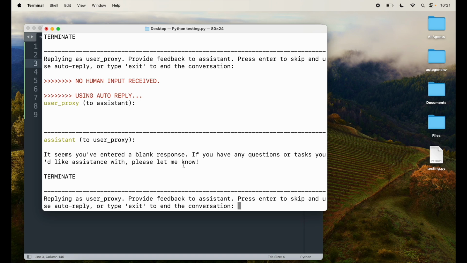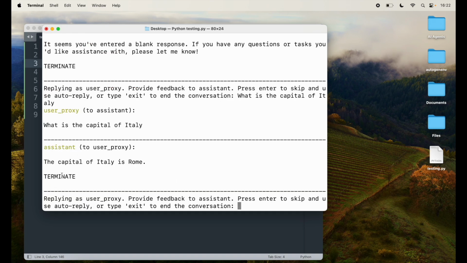It seems you are interested in the blank response. Enter a blank response if you have any questions or tasks that I can assist you with. I'm going to say, what is the capital of Italy? And it says the capital of Italy is Rome. It answered me. So now I've created a chat agent here, where user proxy is me, and the assistant is going to answer based on the question that I have. So this gets us to a point where we have successfully tested an AutoGen AI agent.